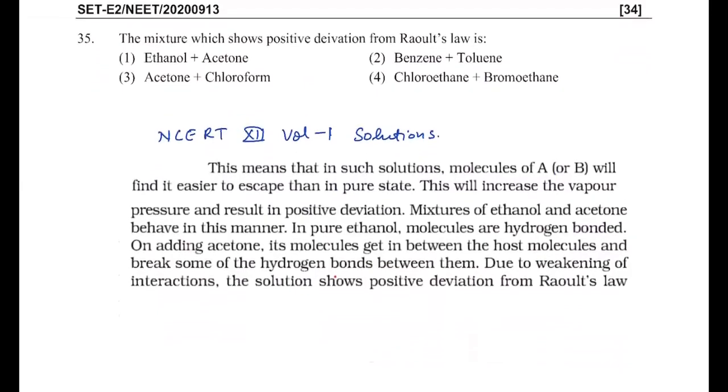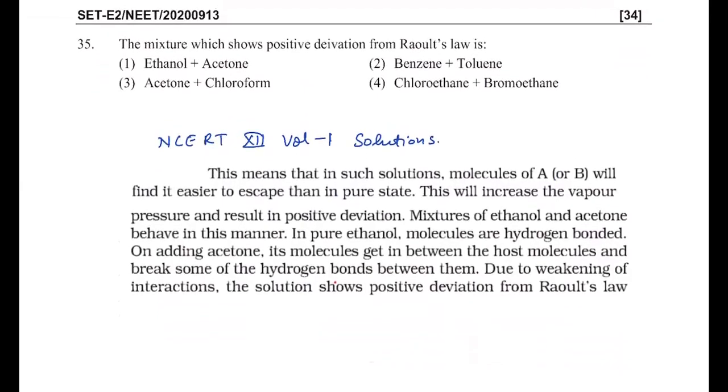So basically for positive deviation, the interaction of AA and BB should be more than that of AB. That way we can compare. Otherwise, it is actually a copied question from the NCERT book. In case of ethanol, it is hydrogen bonding. In case of acetone, it is not hydrogen bonding. So when an ethanol acetone solution is formed, the hydrogen bonding of ethanol will be weakened. So AA and BB interactions are more than AB interaction. So that's why its answer must be 1.